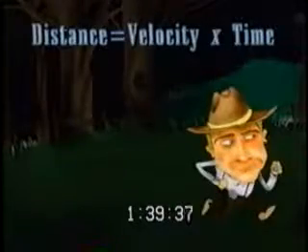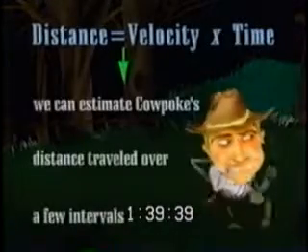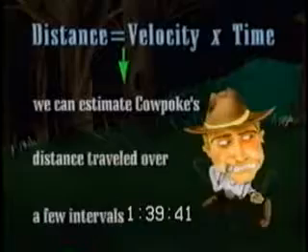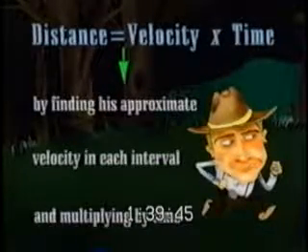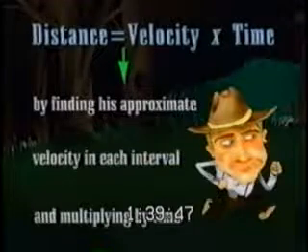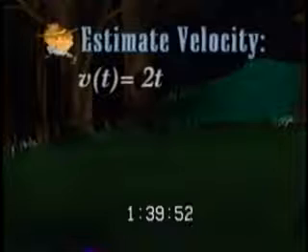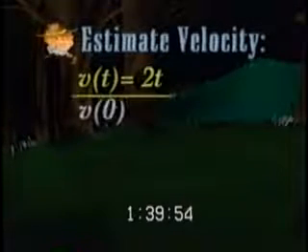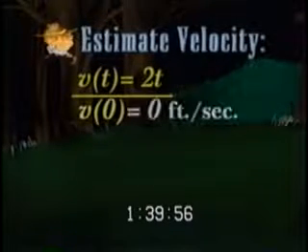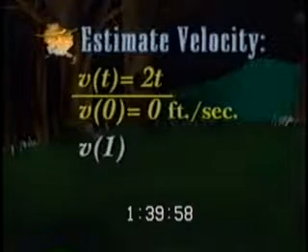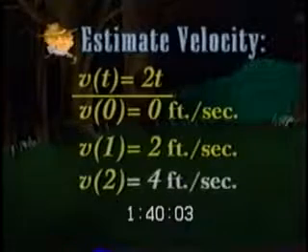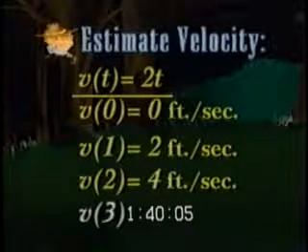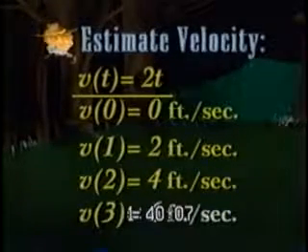Since distance is velocity times time, we can estimate cowpoke's distance traveled over a few intervals by first finding his approximate velocity in each interval and multiplying by the time. First, we need to estimate his velocity, which is given by v of t equals 2t. At time 0, his velocity is 0 feet per second. At time 1, his velocity is 2 feet per second. At time 2, his velocity is 4 feet per second. And at time 3, his velocity is 6 feet per second.